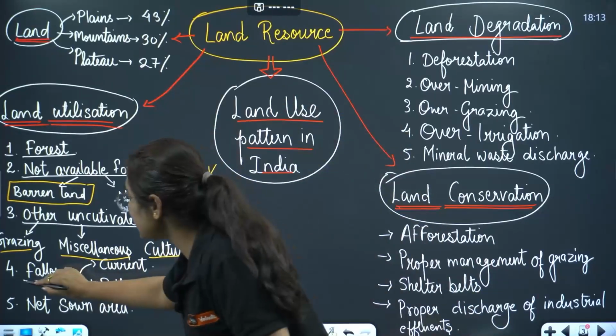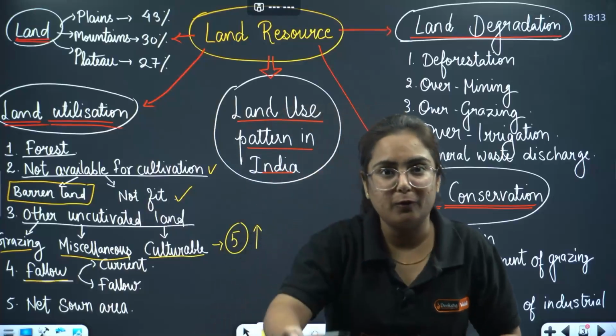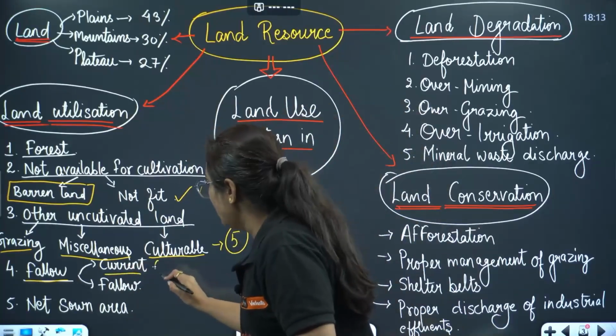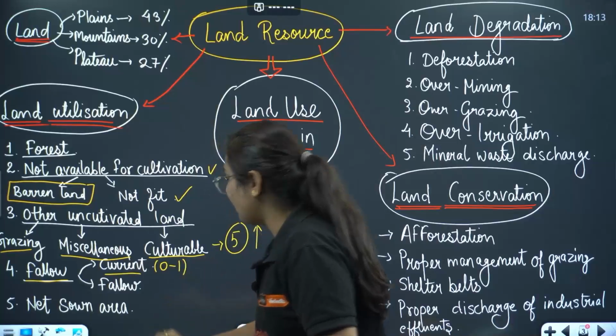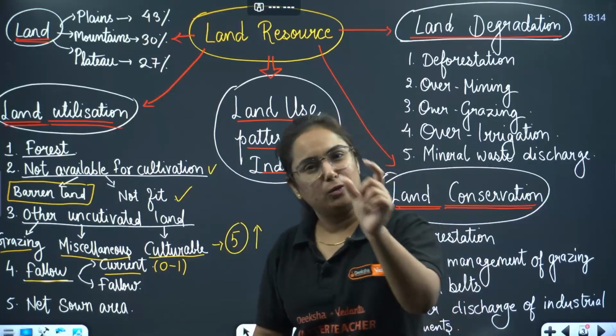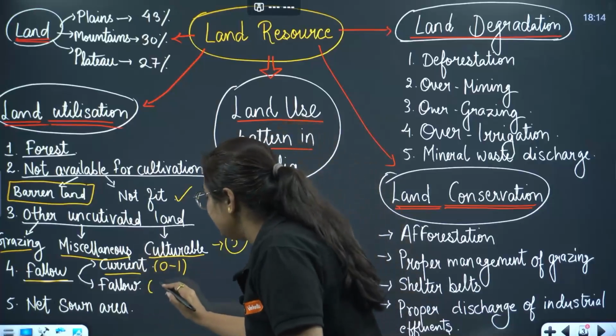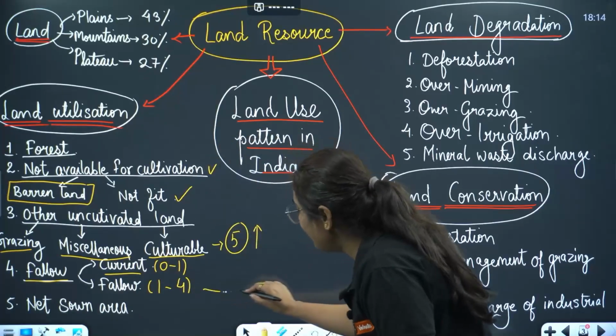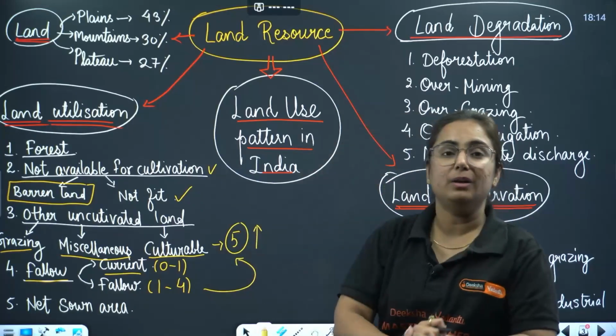So we have one more type of land use, that is fallow land, under which we have current fallow land, left uncultivated for 0 to 1 year, and fallow land that is left uncultivated for 1 to 4 years, because above that it will be culturable wasteland.